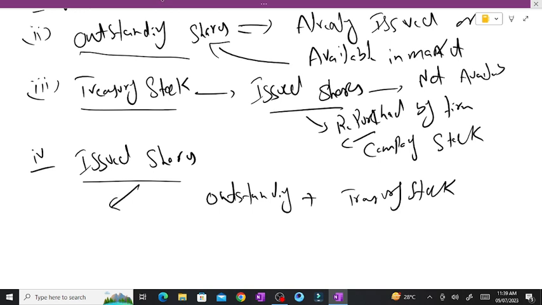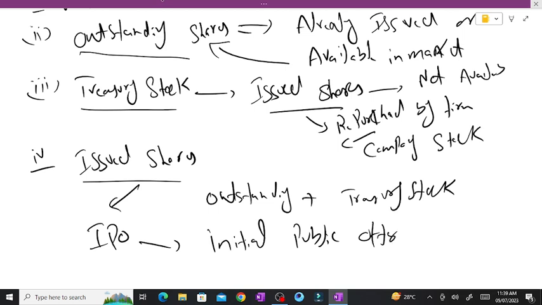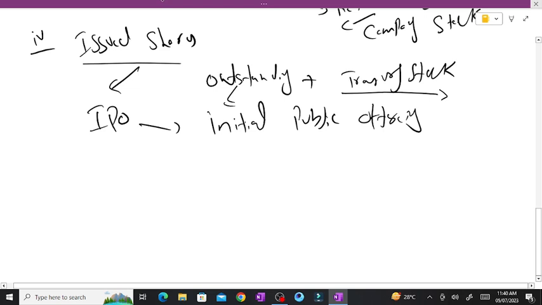Normally we say this is an IPO, meaning initial public offering. What does it mean? Like outstanding shares, you offer it to the public so that anyone can buy these shares. But later on it may be transferred into the company's stock as treasury stock. So these are the IPOs. IPO means first you offer to the public that you can buy all these shares. Then the term we were discussing is dividend.